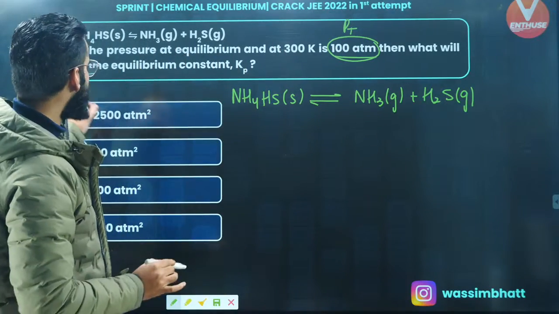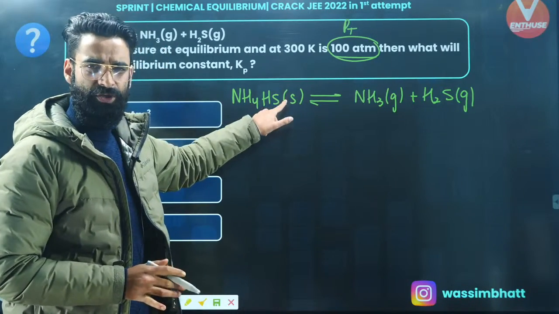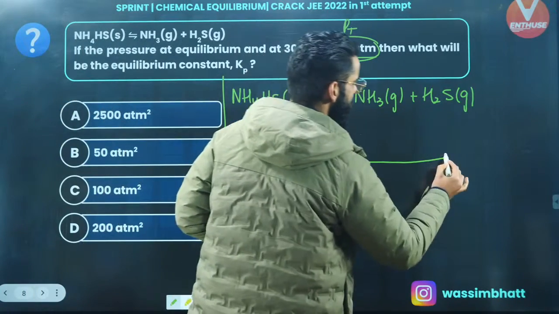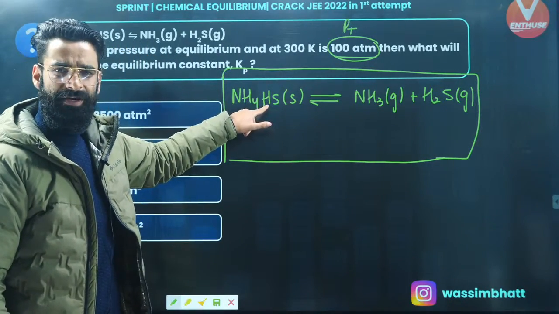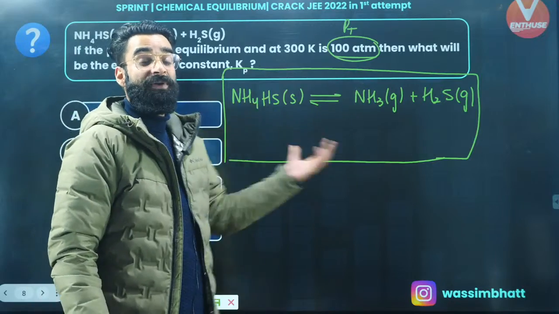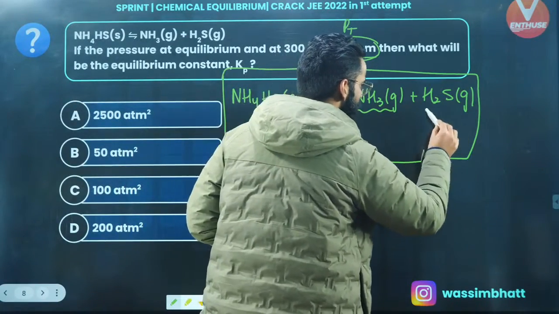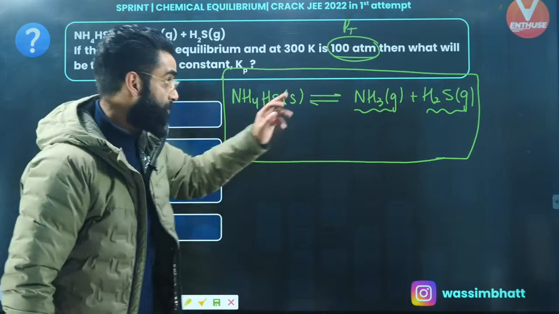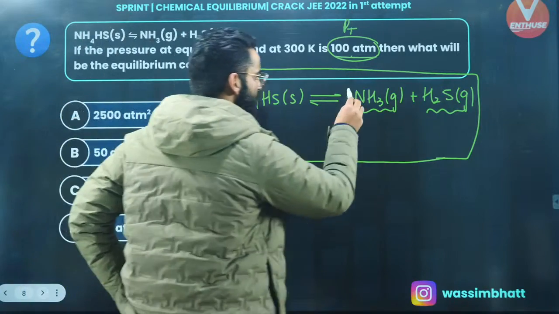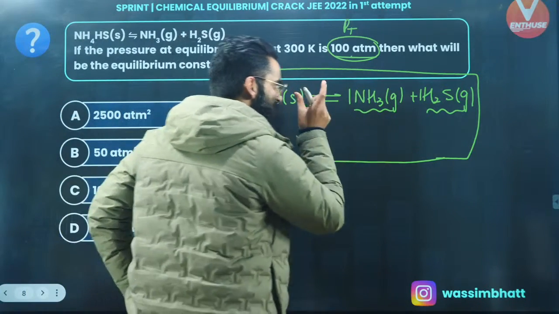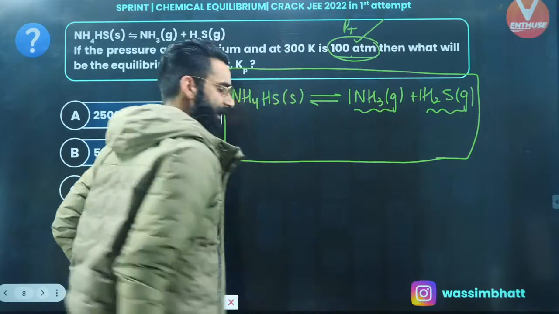Then what will be the equilibrium constant Kp? First of all, this is in solid form. This reaction is going to take place in a closed container. Since this one is in solid form, it has no contribution towards the total pressure of the system at equilibrium. Only the substances in gaseous form will contribute towards the total pressure at equilibrium, which is 100. The stoichiometric coefficients here are 1 and 1, so both these substances will contribute equally towards the total pressure.